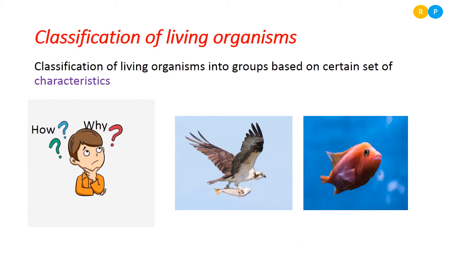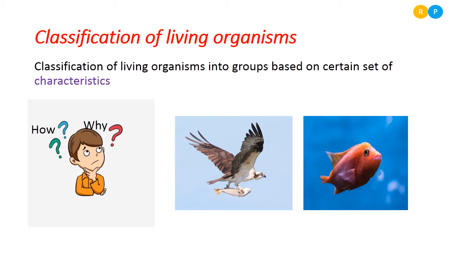Here, while classifying living organisms, we consider different characteristic features. Take the example of birds, fishes, and plants. What is the character of a bird? If I tell you to define the character of a bird, you will list some of the qualities of that organism.